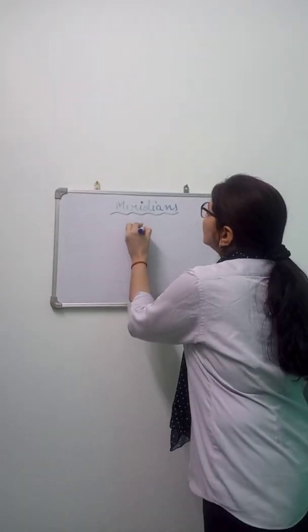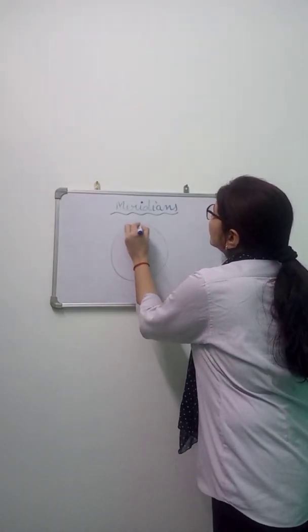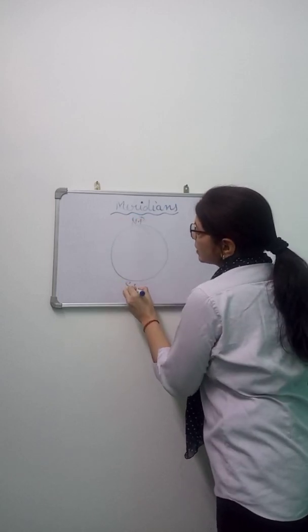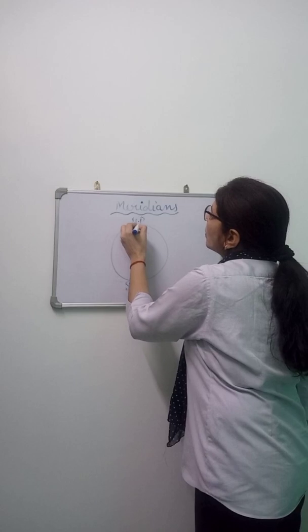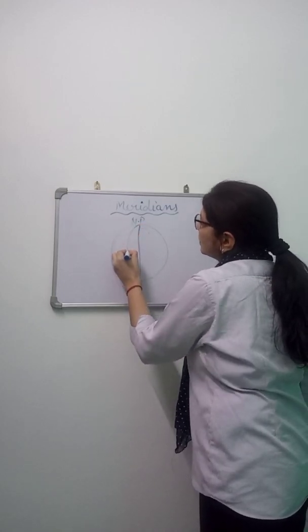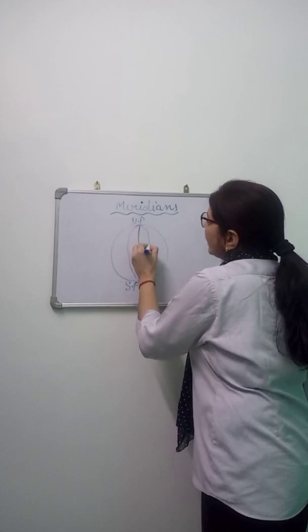Students, now I am going to explain the meridians. What are the meridians? Imaginary lines running from north to south are called meridians or lines of longitude. These lines are drawn from pole to pole. This is the North Pole and this is the South Pole, and these lines are drawn from pole to pole, like this.